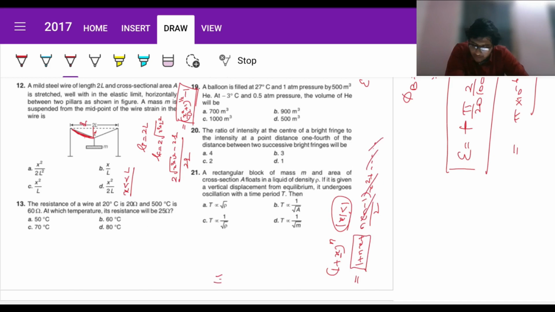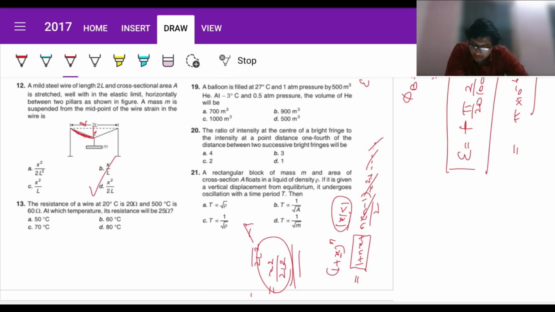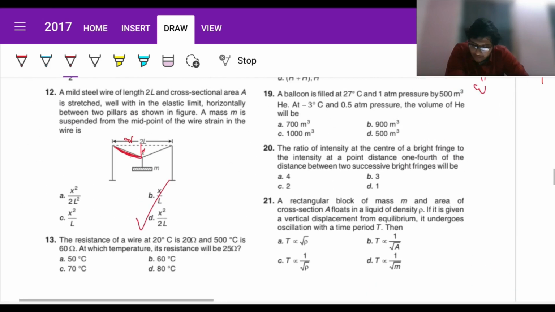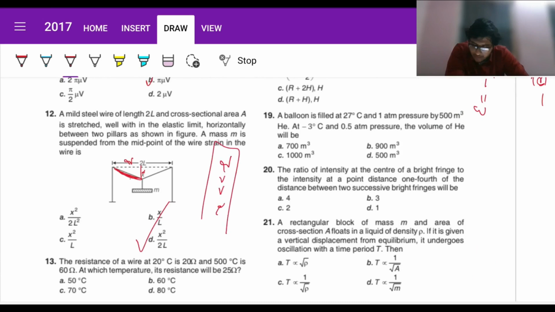So here if you open it, 1 plus x squared by L squared to the power half, it can be written as 1 plus x squared by twice L squared. And if you plug this minus 1 here, x squared by twice L squared. This is our required strain, fine. So these are some basic mathematical things that we're supposed to know and use as and when required as per convenience. Now notice how here it was not mentioned x is much less than L. Depending on the options, we'll have to understand what approximations are required. Of course, it's in root or something of that sort, so clearly it cannot come out unless we do the binomial approximation. So it's an understanding: whenever you're getting some complex expression but the answer is something really simple, binomial approximation, right?